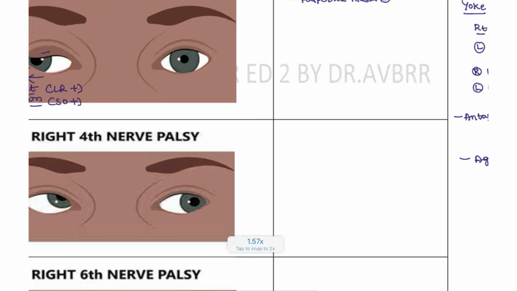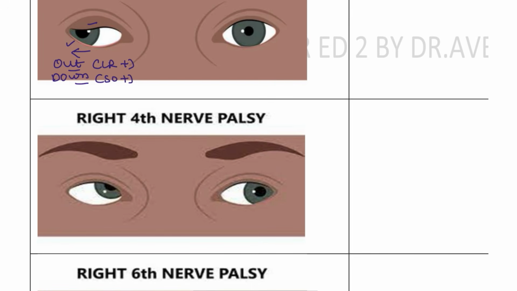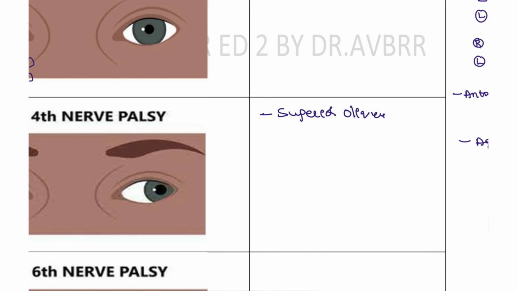Next presentation, the right fourth cranial nerve palsy. Fourth cranial nerve means which muscle is involved here? LR6 and SO4, so the superior oblique muscle is involved. The patient can't do the depression, which is missing here. And how will the patient look? The patient will show extorsion and also hypertropia. Hypertropia will be seen in these patients.